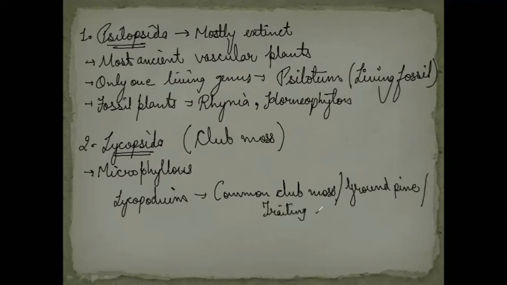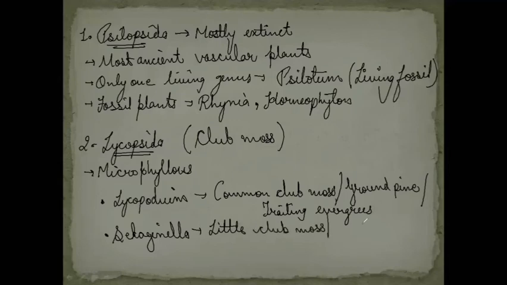Next example we have is Selaginella, which I have been speaking about continuously in various points, right? And the common names of Selaginella are little club moss, or spike moss, or bird's nest moss.